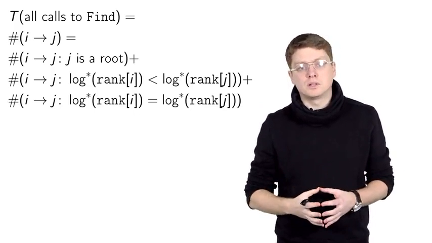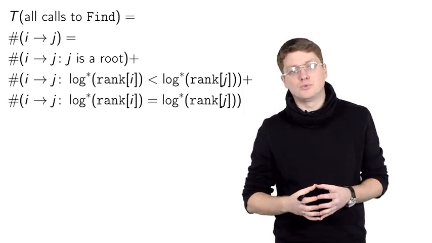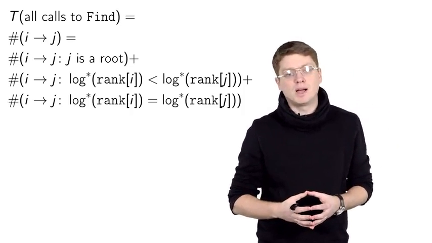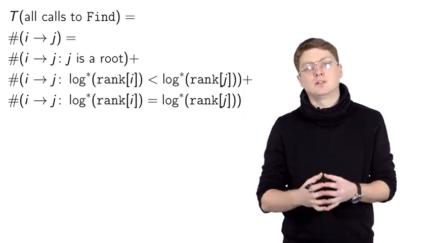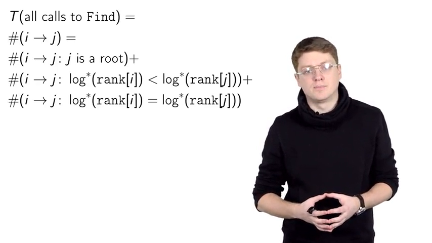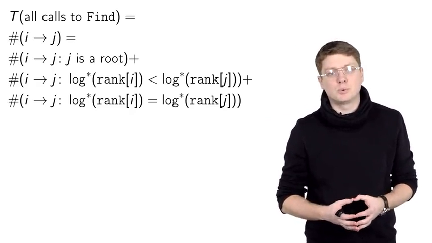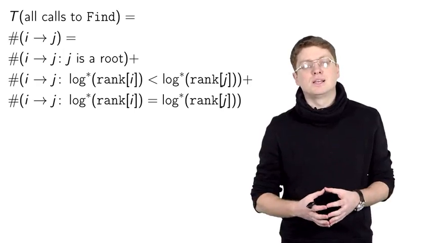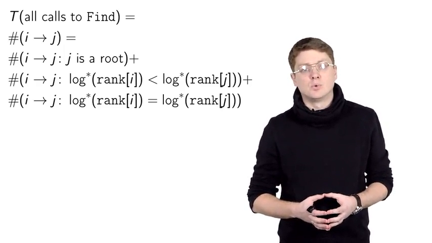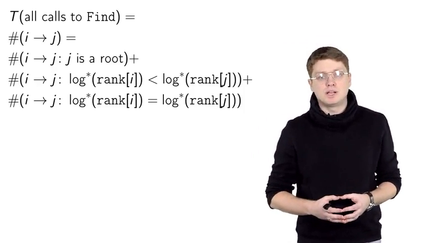The second term includes all the remaining edges where we go from I to J, such that the log star of rank of I is strictly smaller than log star of rank of J. And the remaining term accounts for everything else, namely for all the edges where we go from I to J, such that J is not the root, and that log star of rank of I is equal to log star of rank of J. We're going to show separately for each of these terms that it is upper bounded by big O of M multiplied by log star of M.